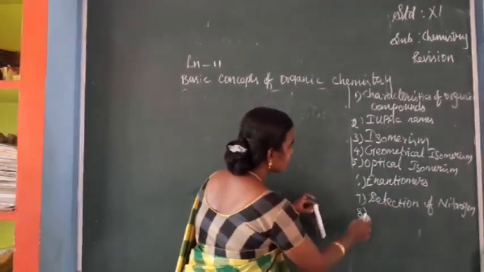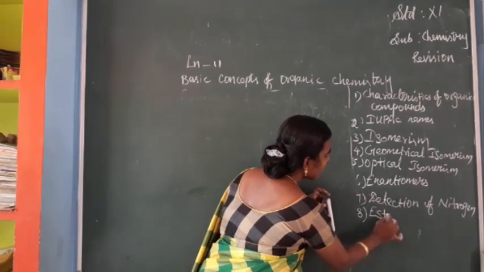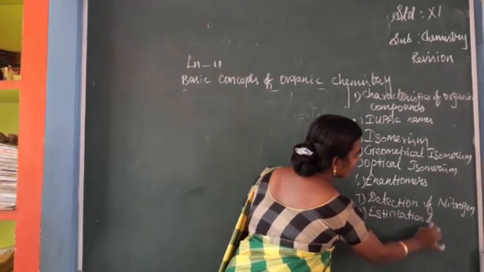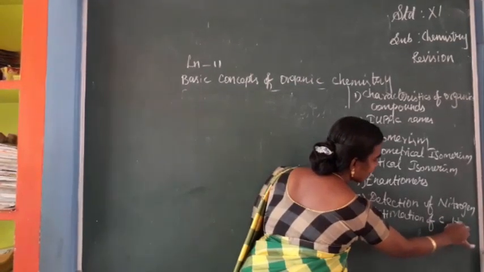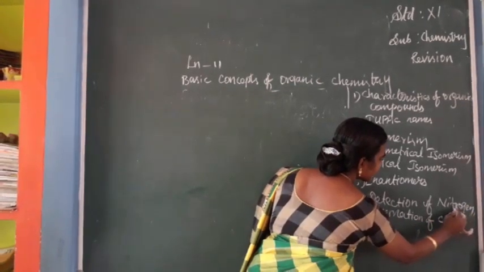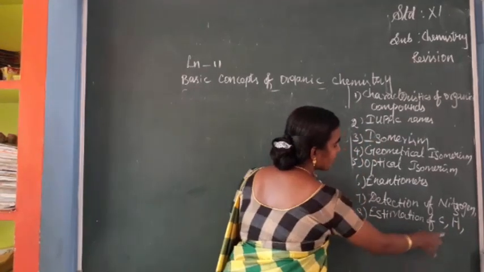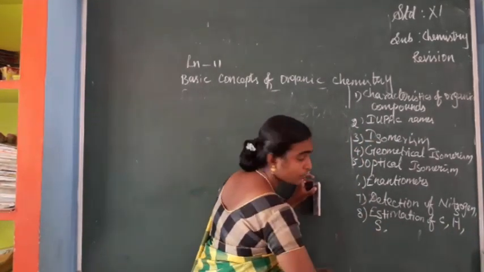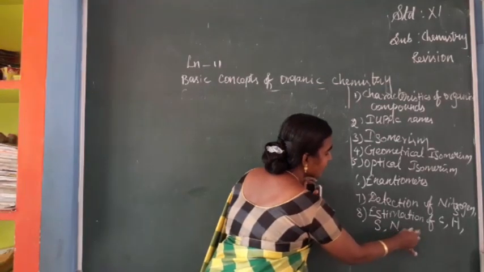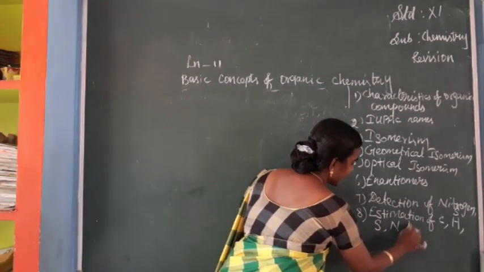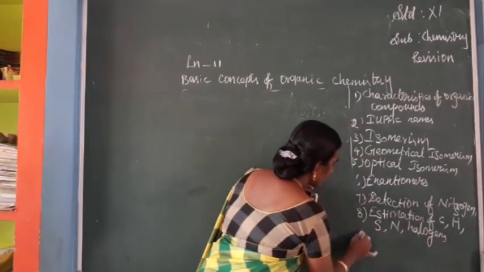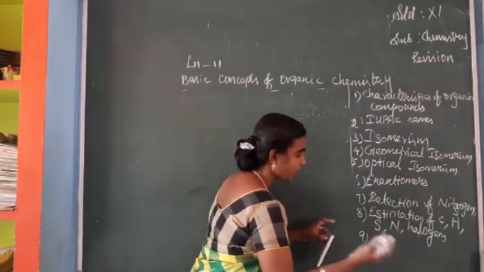So you have to study detection and estimation of carbon, hydrogen, nitrogen, sulfur, and halogens also. The last one is purification of organic compounds.